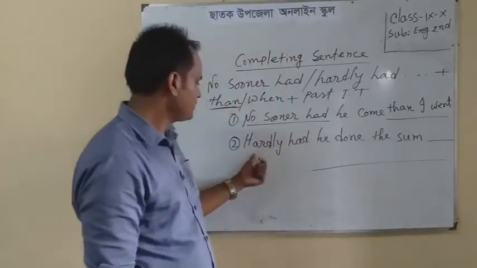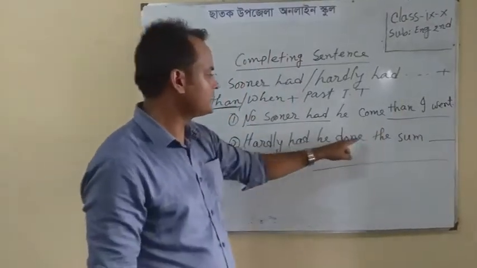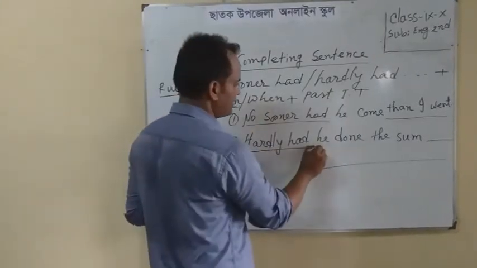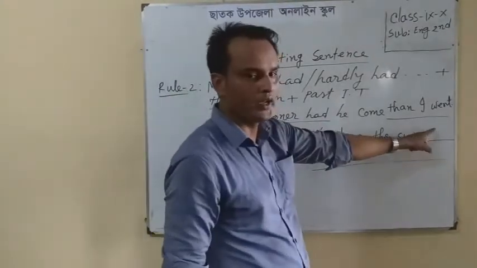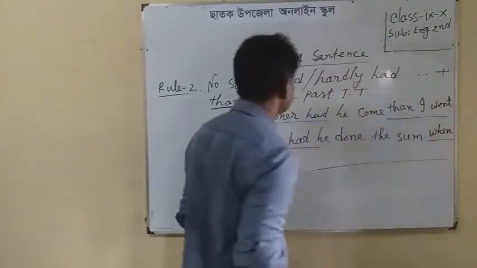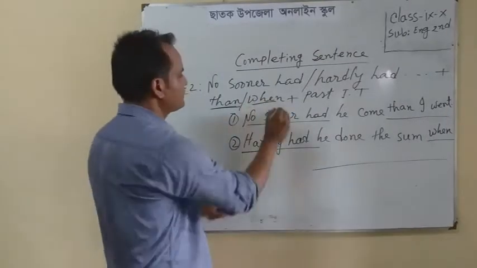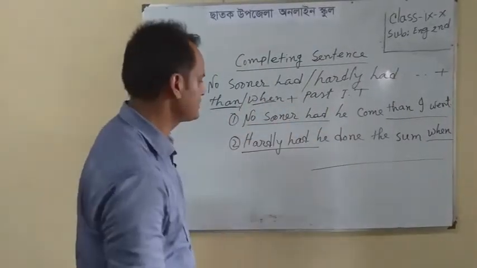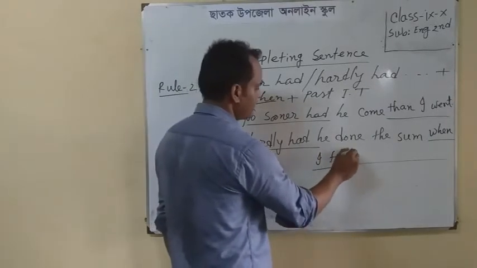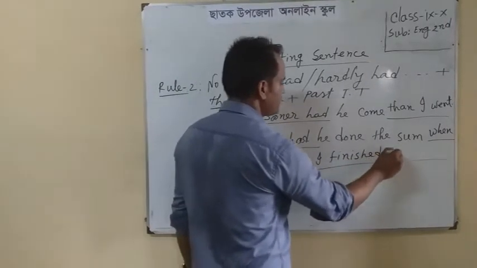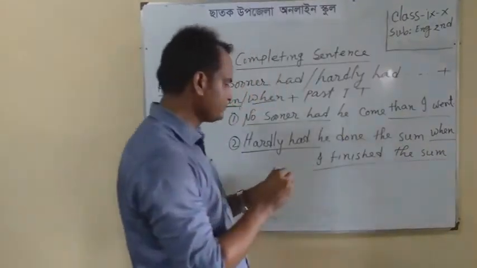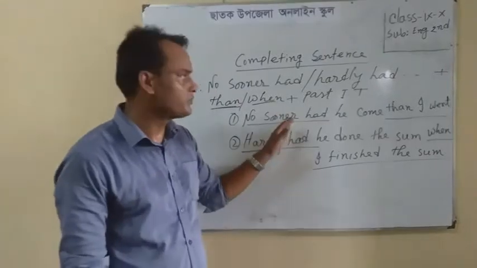Now look at example 2. Hardly had he done the sum. The sentence has started with hardly had, so here the conjunction will be when plus any sentence of past indefinite tense. I finished the sum. Very easy and very simple to you.